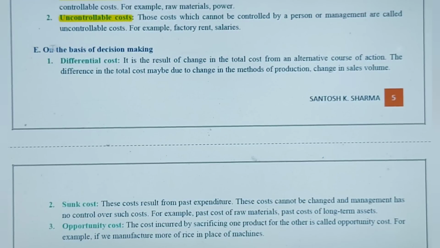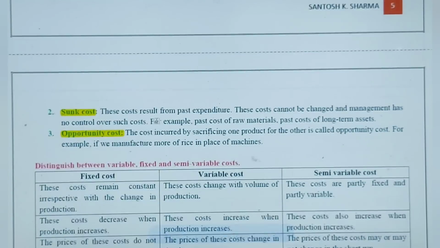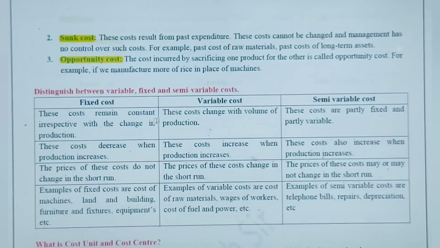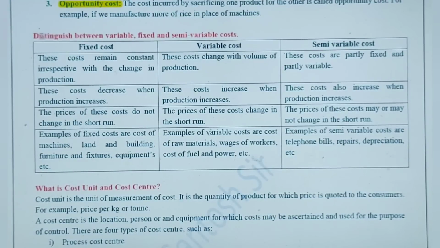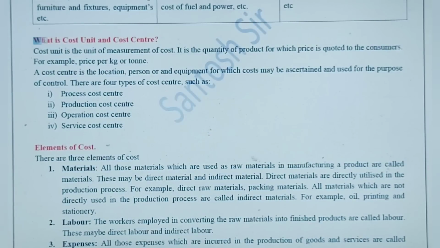And on the basis of decision making, again we can divide the cost into 3 types: differential cost, sunk cost and opportunity cost. So always try to give examples, and this is the difference you must prepare, like the difference between fixed, variable and semi-variable cost. For a short note, you can revise this: what is cost unit and cost center.